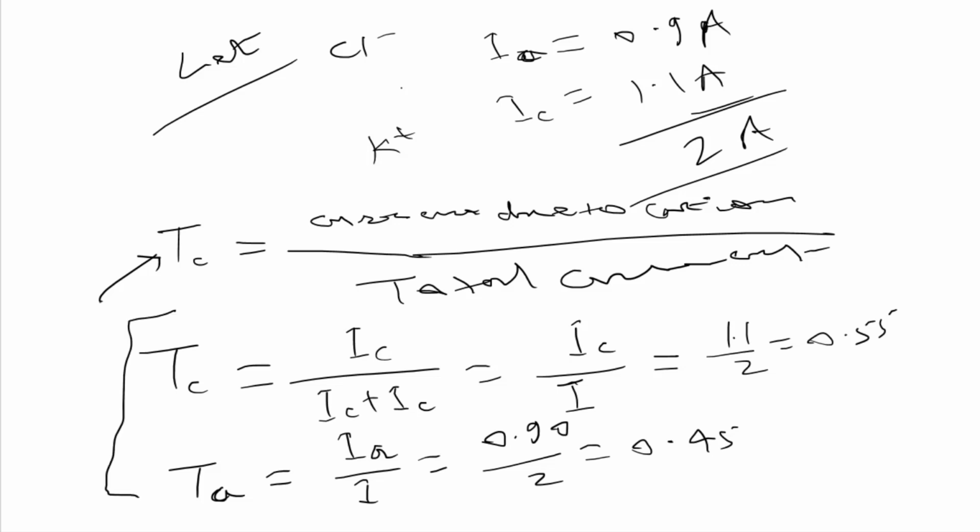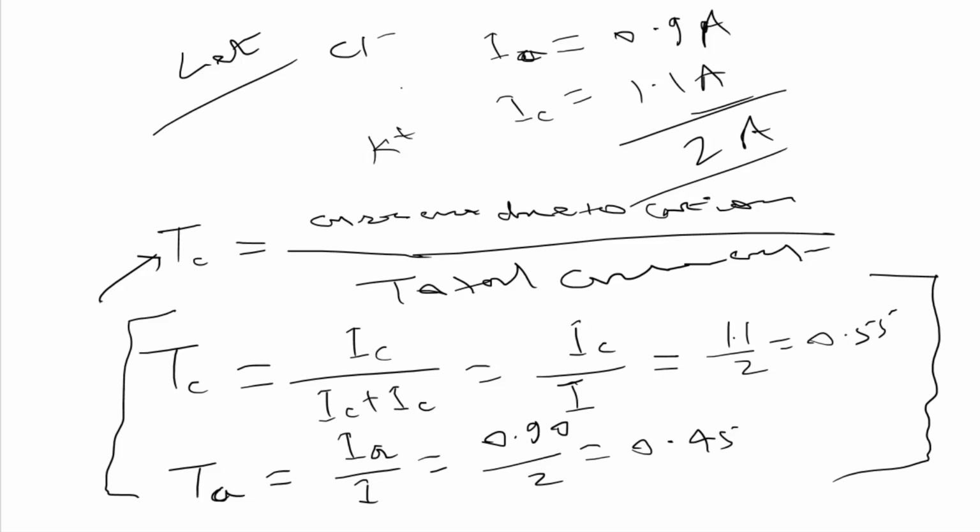Now you have to say, here the transport number of cation and anion is equal or unequal? It is unequal. And the criteria for selection of electrolyte in a salt bridge is what? The transport number of cation and anion should be equal for better working of a cell.